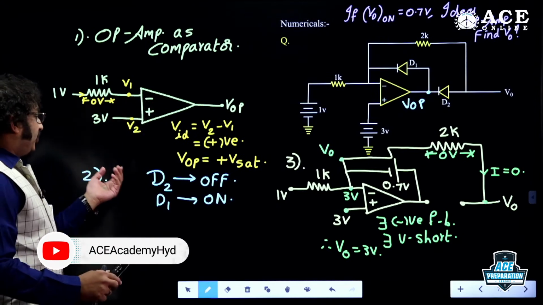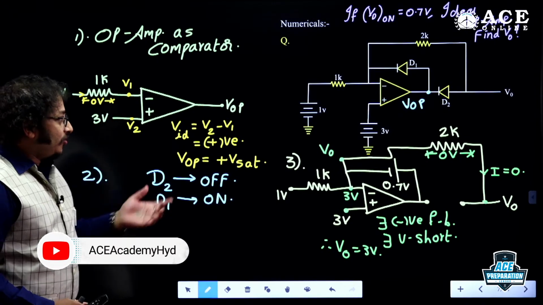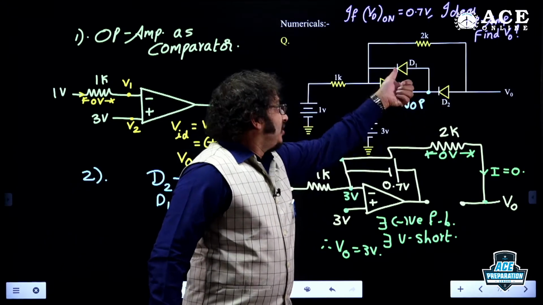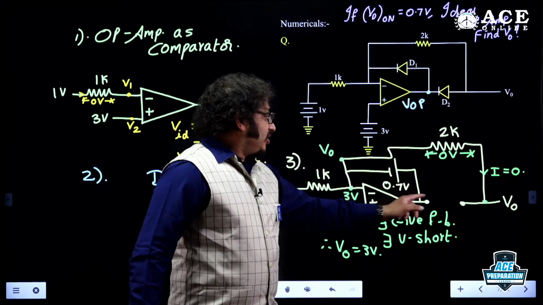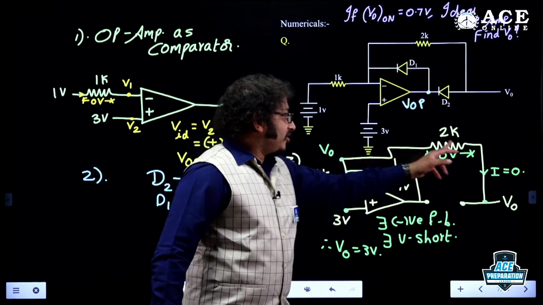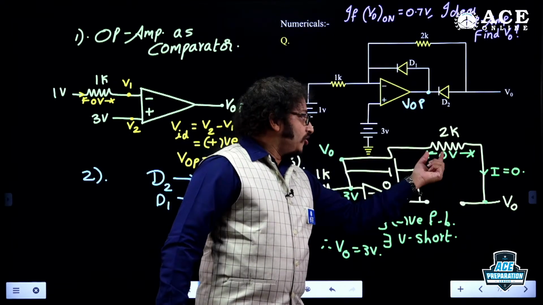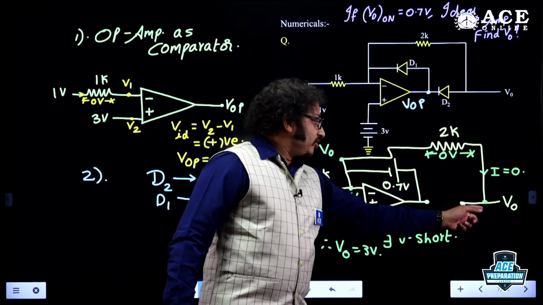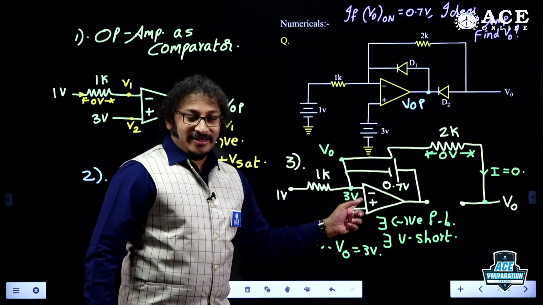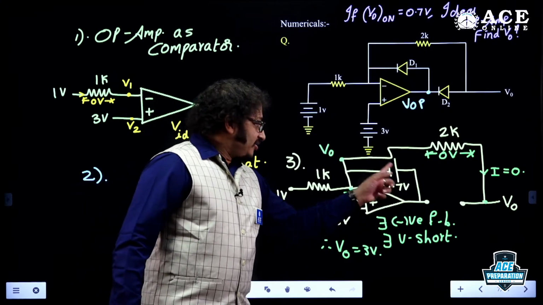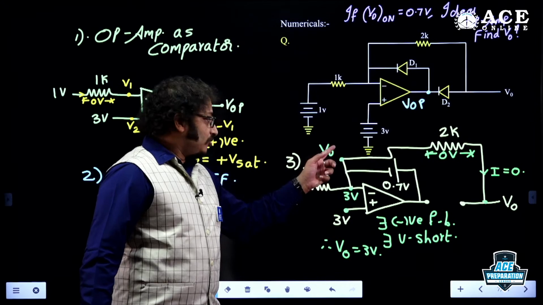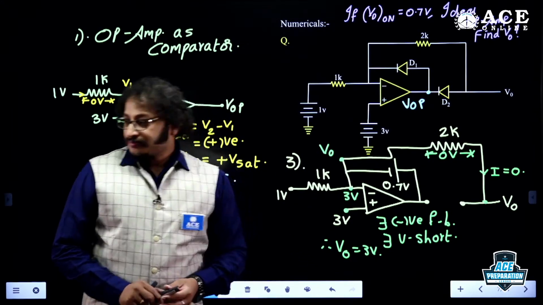a comparator. The very second step, identifying the status of the diode. As this is a positive voltage, due to positive voltage, D2 is off, D1 is on. As D1 is on, this is off. It is very clear that there is no closed path for current propagation, hence current is 0, voltage drop is 0. As voltage drop is 0, this voltage will be coming here. But in this way, there exists negative feedback. That is the beauty of this design. As there is a negative feedback, virtual short exists. Due to that, 3 volt reach here, so V0 is becoming 3 volt, that's it.